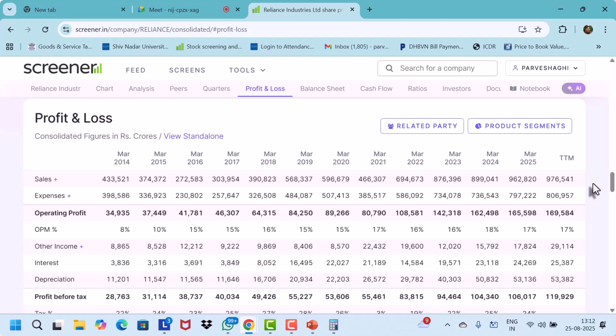Similarly, look at the bottom line here. The profit before tax was 1,06,000. Now it is 1,90,000. So is the company becoming more and more profitable as the months go by, or is it becoming less profitable?